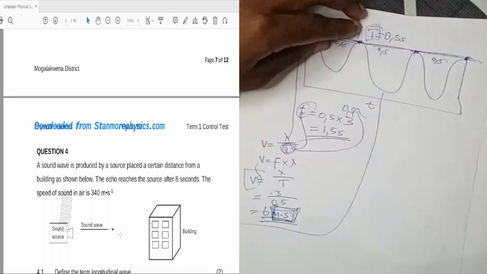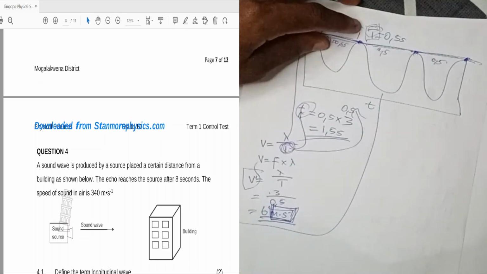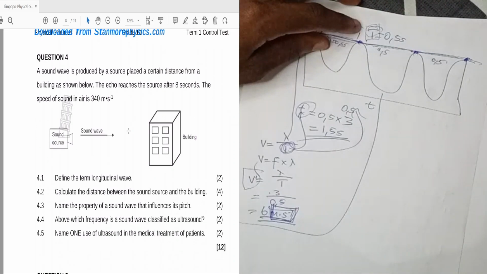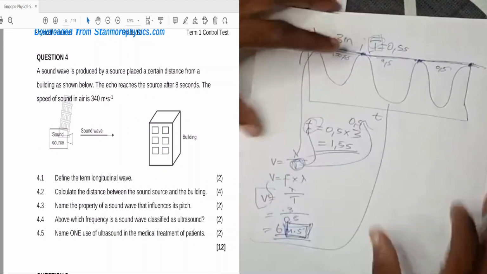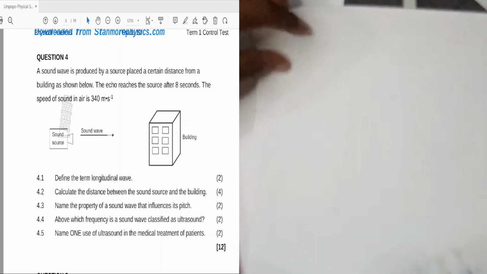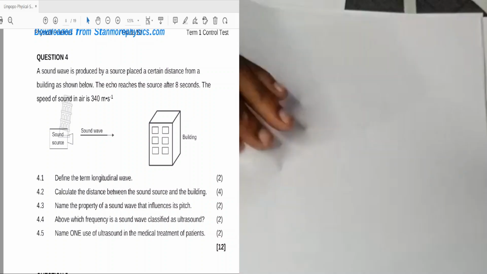Okay, so let's do question 4. Can you see question 4? I hope you still see my stuff. I'll take this away, I don't need this.